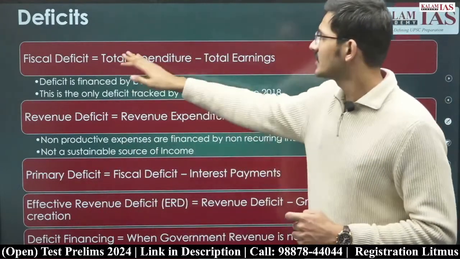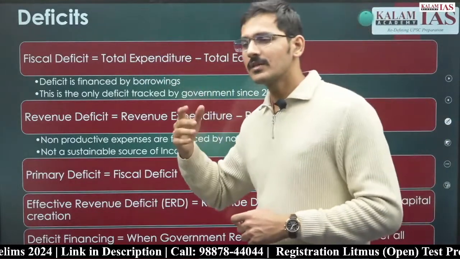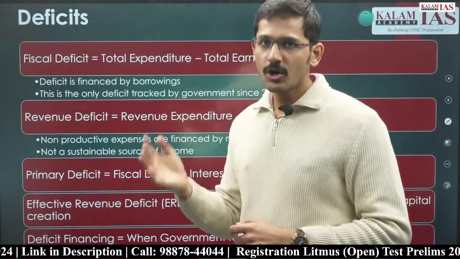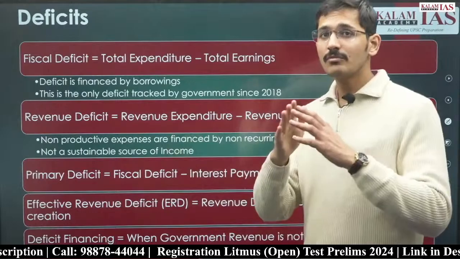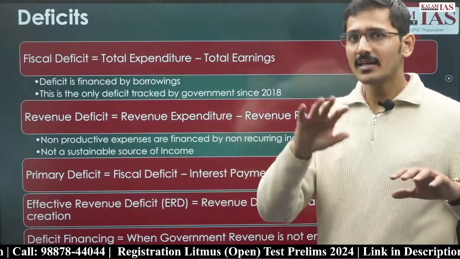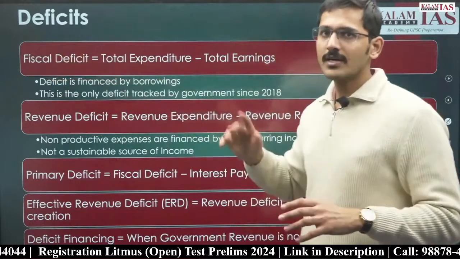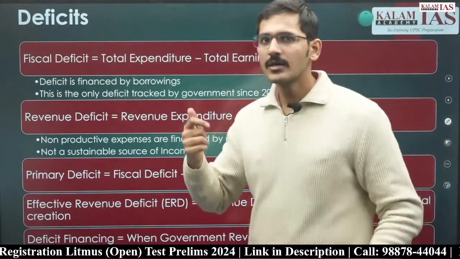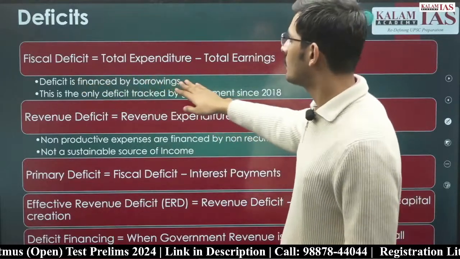So fiscal deficit is total expenditure minus total earnings. Earnings will include revenue as well as non-debt creating capital receipts. We saw in the capital receipts there were two types, debt creating and non-debt creating. Debt creating is fiscal deficit. Non-debt creating part becomes part of total earnings of the government. Now the deficit is financed by the borrowings.